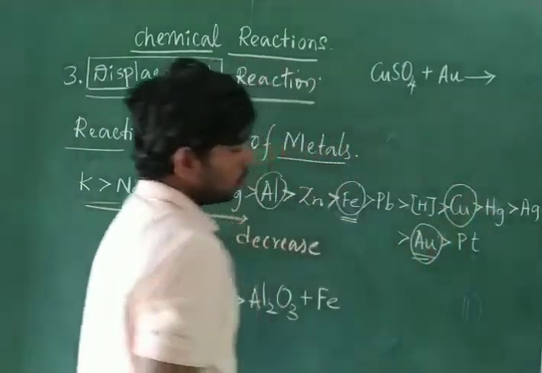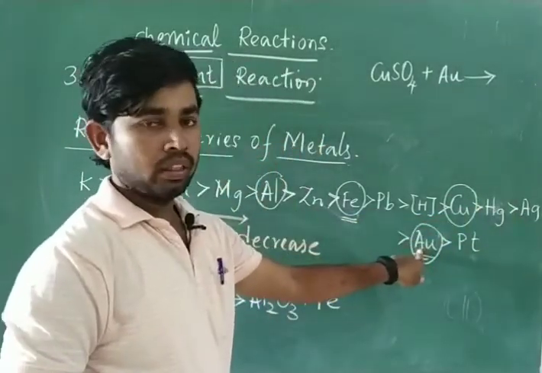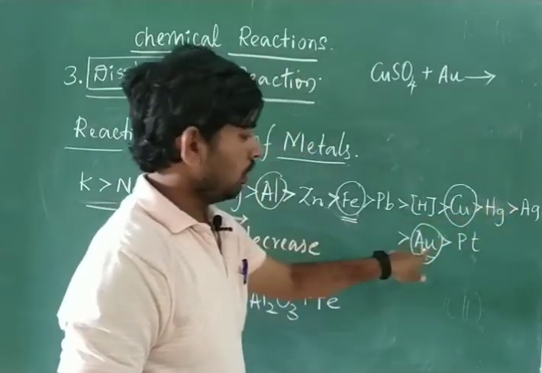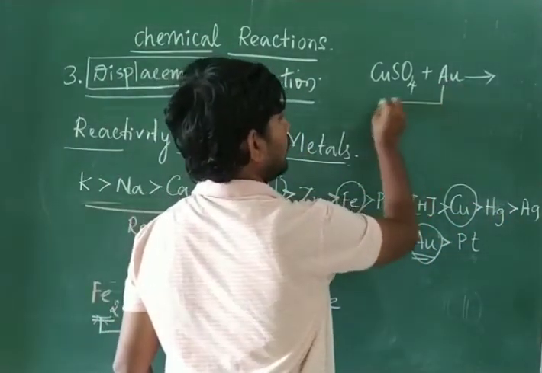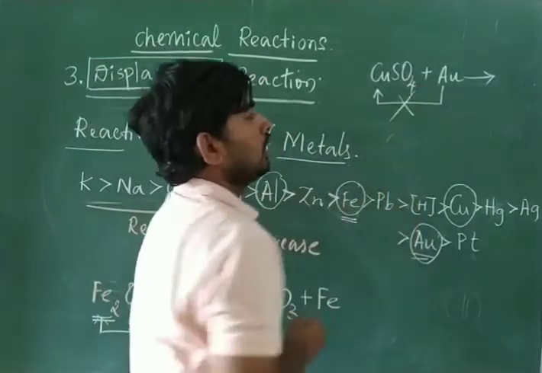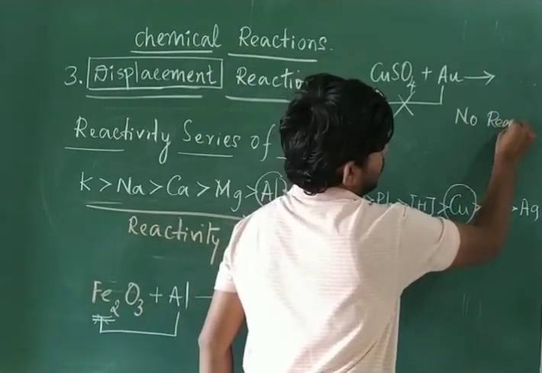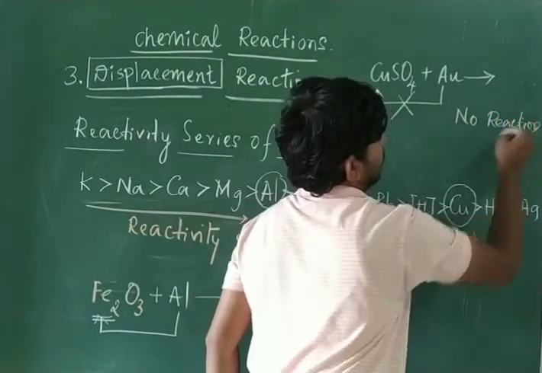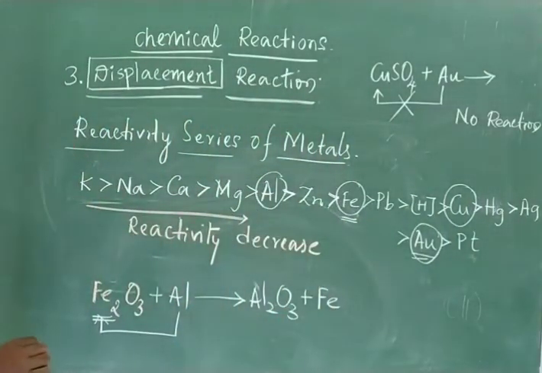Here is the copper. So copper is more reactive than gold. Copper is more reactive, so gold is less reactive. So is it possible for gold to displace the copper? It's not possible. That's why there is no reaction. I hope you got clarity regarding displacement reaction.